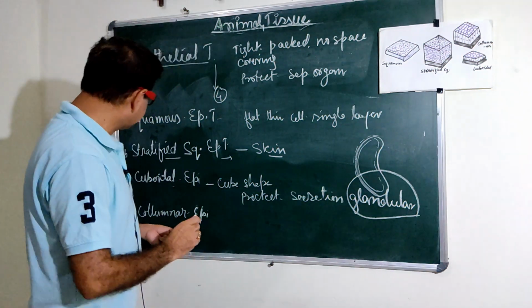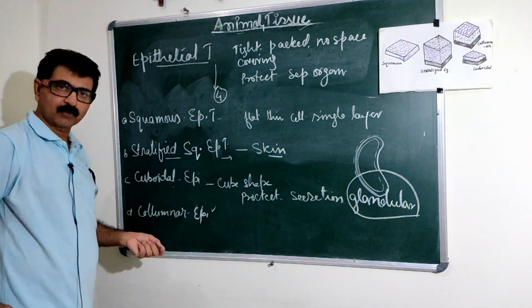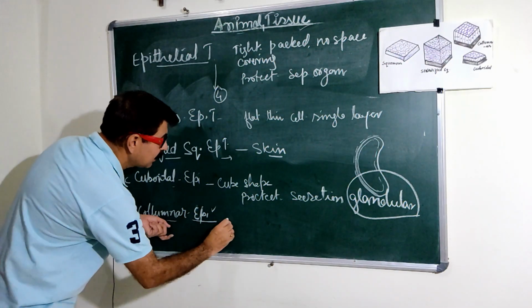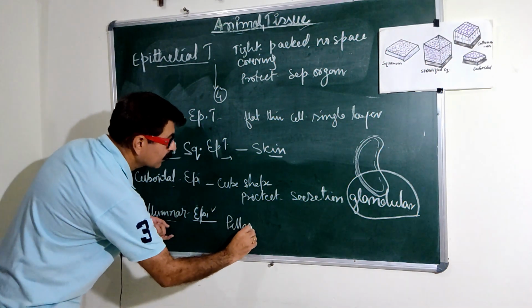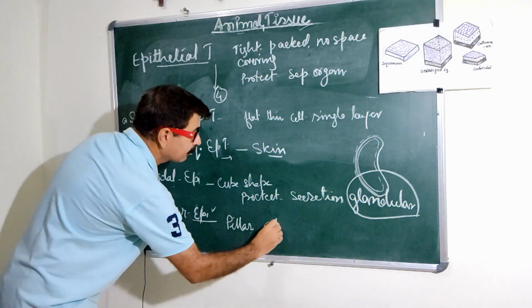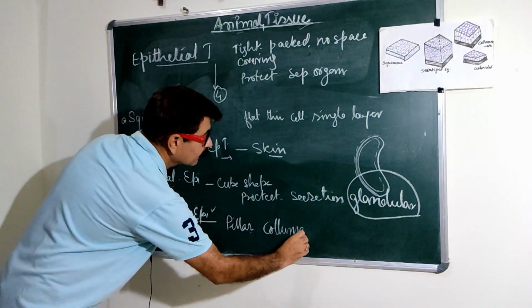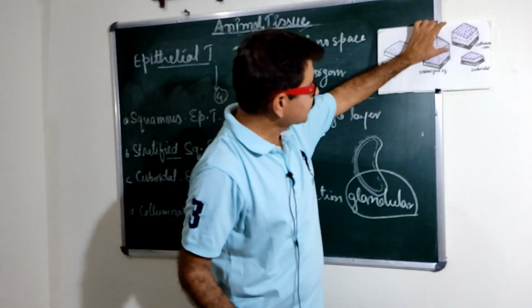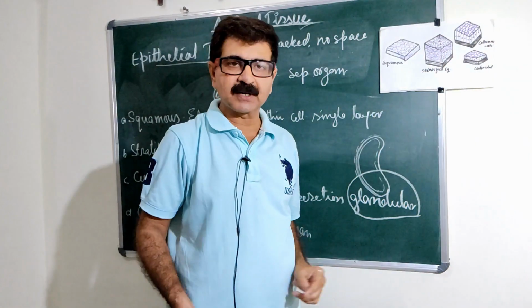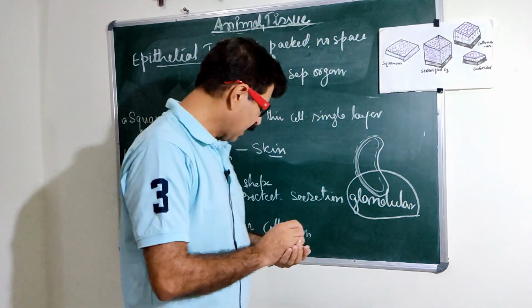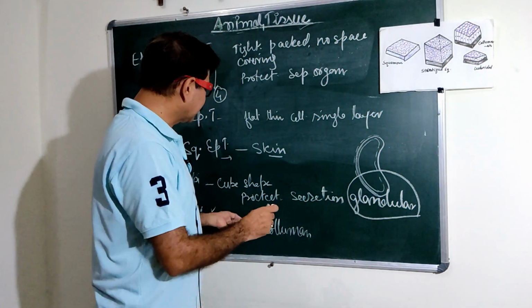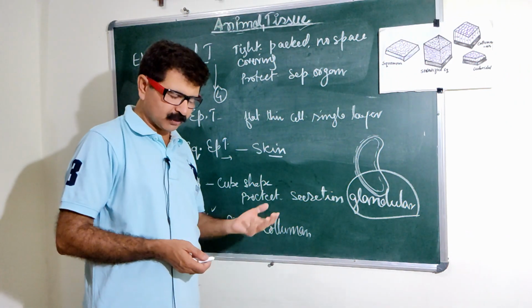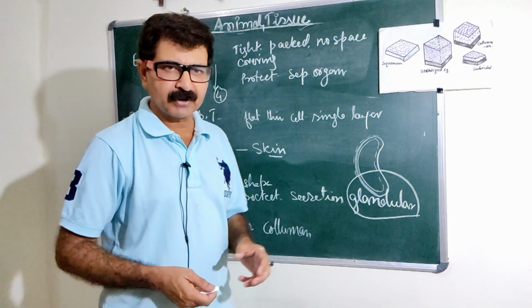Another kind of tissue is columnar tissue, columnar epithelial. As the name suggests, cells have a pillar shape, column shape. You can say here the cells are pillar shaped, cylindrical shaped cells are there, uninucleate, and the function is the same, that is the protection. They are found in the esophagus, they are found in the stomach, they are found in the alimentary canal.